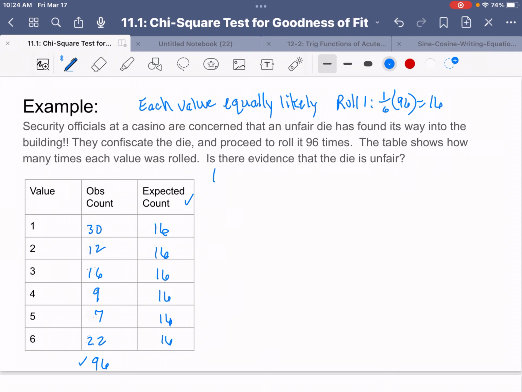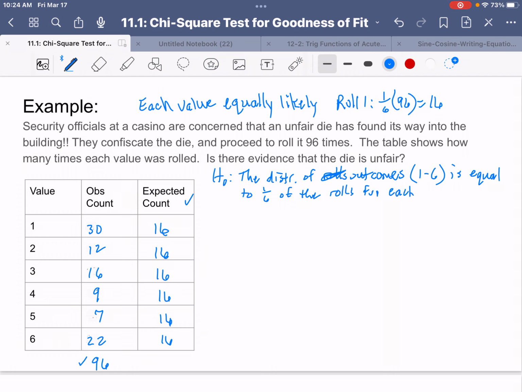So I'm going to say my null hypothesis is the distribution of each outcome is what's expected. So what could I say? I could say the distribution of outcomes 1 through 6 is equal to 1/6 of the rolls for each outcome.